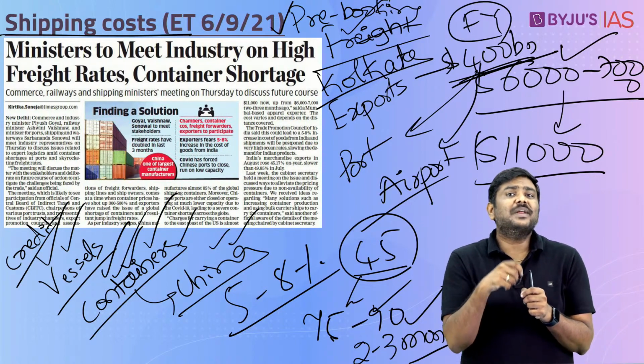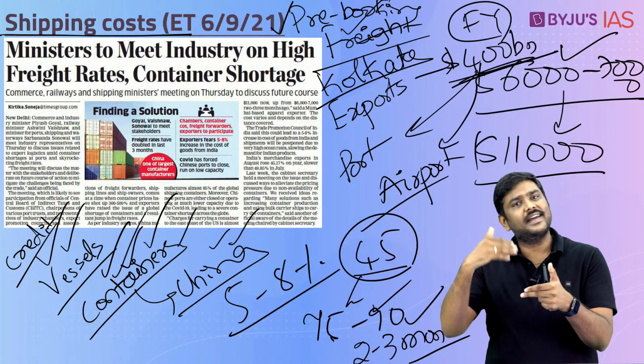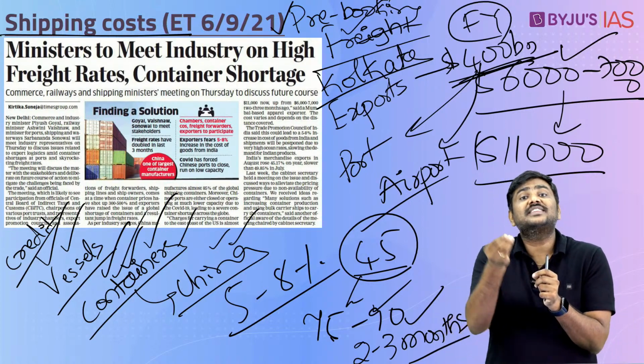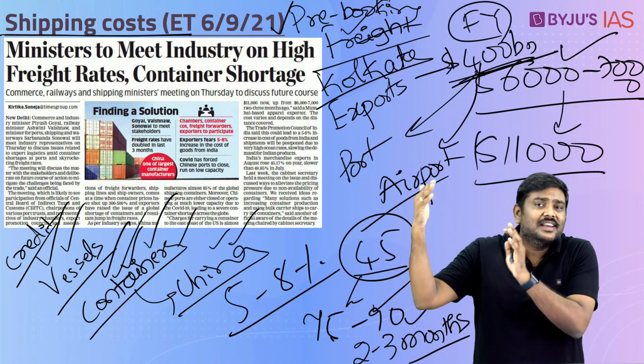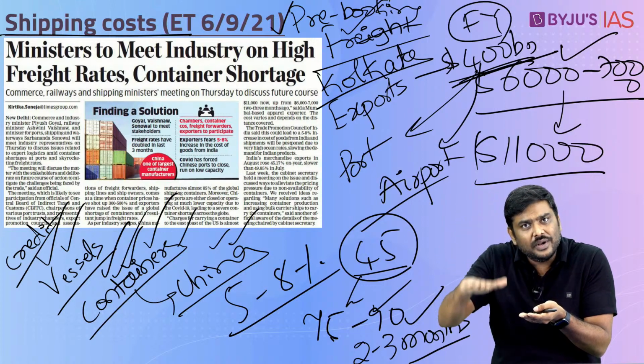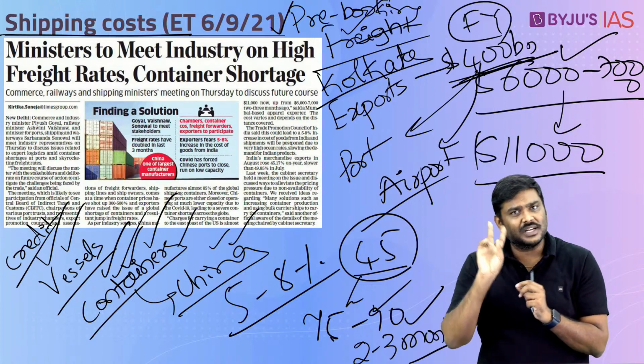Second, these exporters are suffering because of higher freight rates. The Government of India can consider providing them fiscal support for the next, let's say, 6 to 7 months, as long as the freight rates start cooling down in the market. That is the second option available.